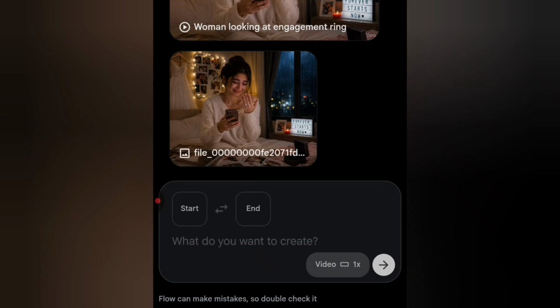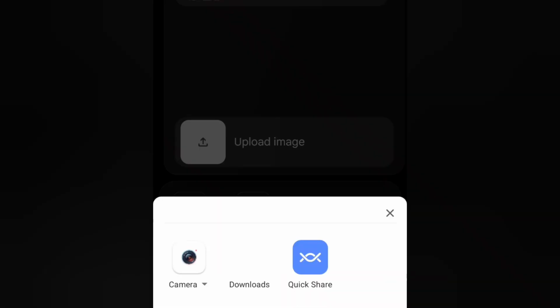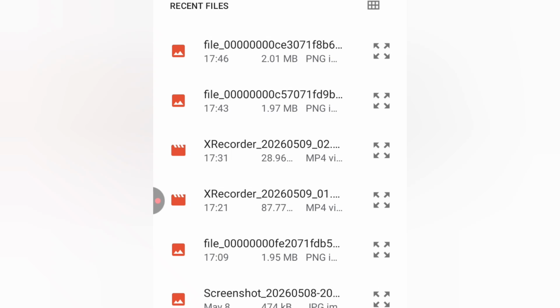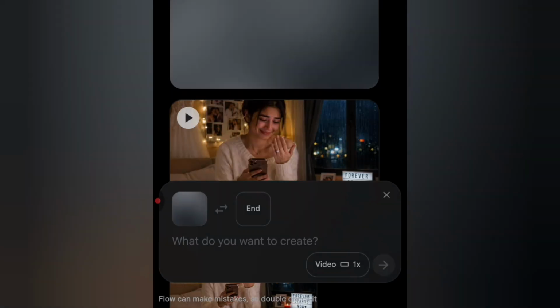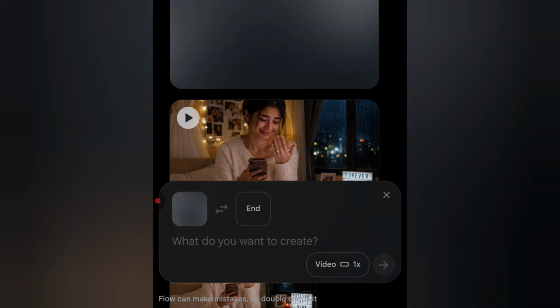We don't want to waste our credits here. So the next thing we're going to do is to go back. After going back, we're going to upload our image here, which we created from ChatGPT. So click on upload image here, and after clicking there, choose our image. Our image will be automatically uploaded to Google Flow. As you can see, our image is uploading. After it finishes uploading, it will show it here.